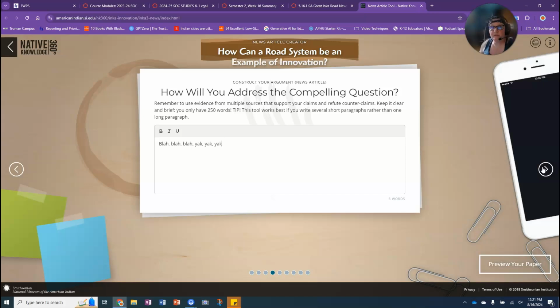So your claim could be a paragraph, each of your evidence pieces could be paragraphs, and then your reasoning, where you're kind of wrapping it up, could be a paragraph. So we're going to go with several short paragraphs. You'll see down here, by the way, it's going to keep track of your words, so you'll know what your word count is.